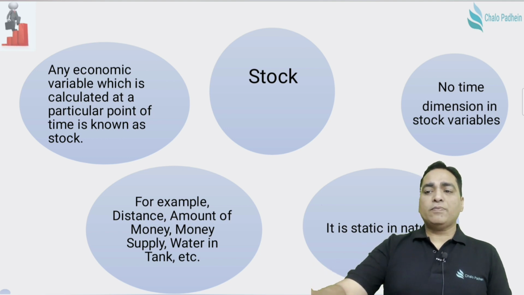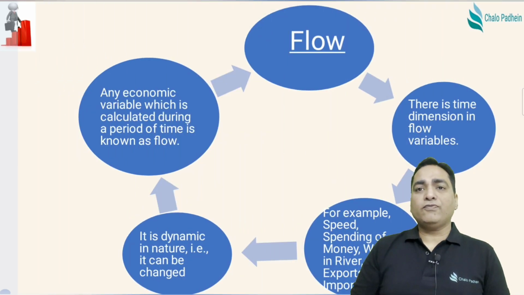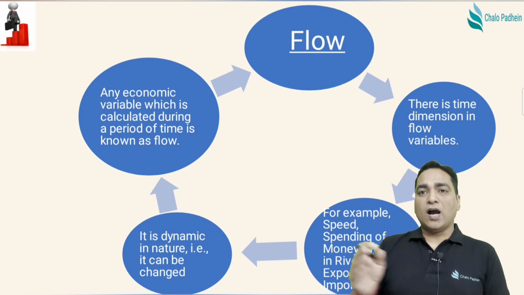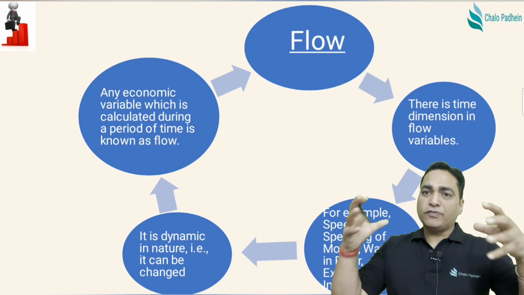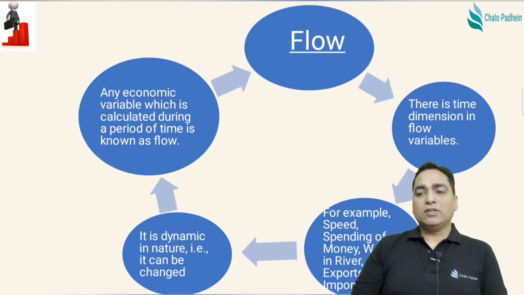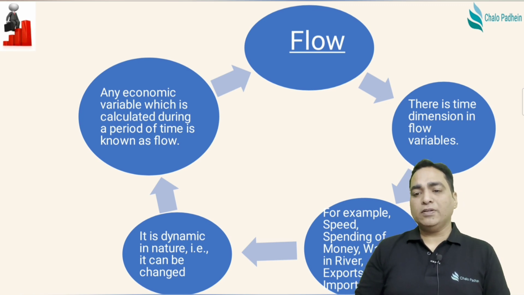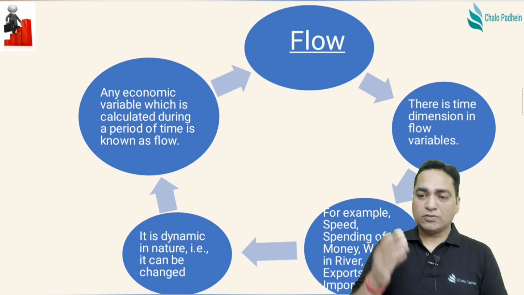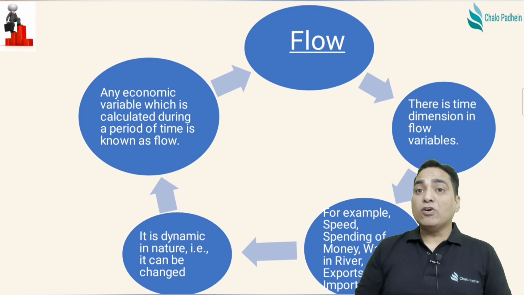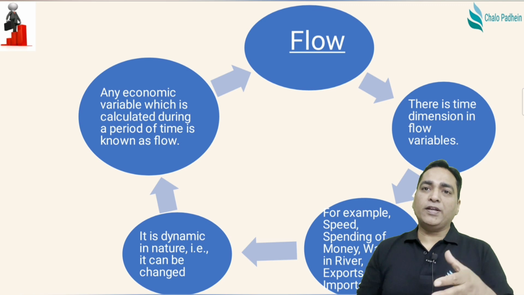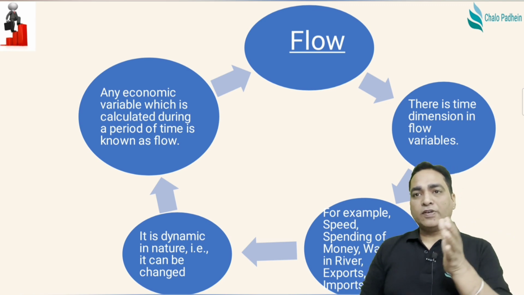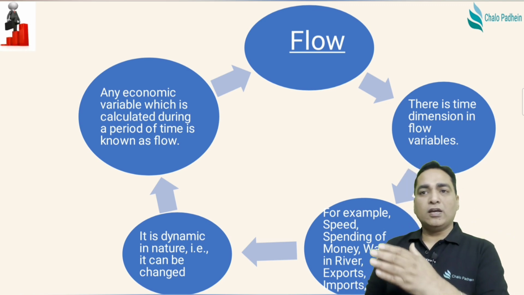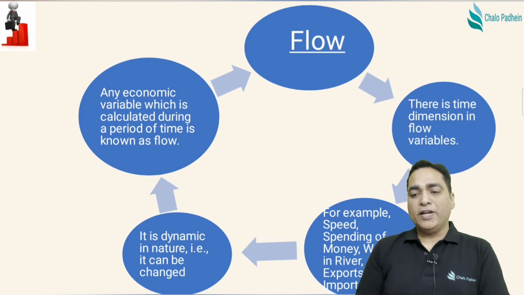After covering the stock concept, we'll consider flow, concept of flow. Flow means आना जाना. So इसमें हम एक point of time को consider करते हैं. So there is a time dimension in flow variable, right? So for example, speed, it may increase, it may decrease. हम लोग average speed की बात करते हैं. So flow. Right, spending of money, how much money have you spent in the month of say January, July, say November? So spending of money.